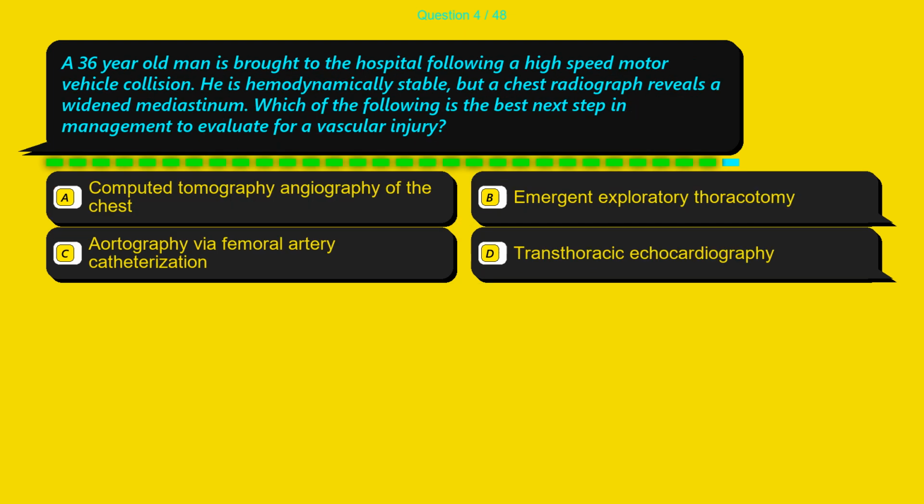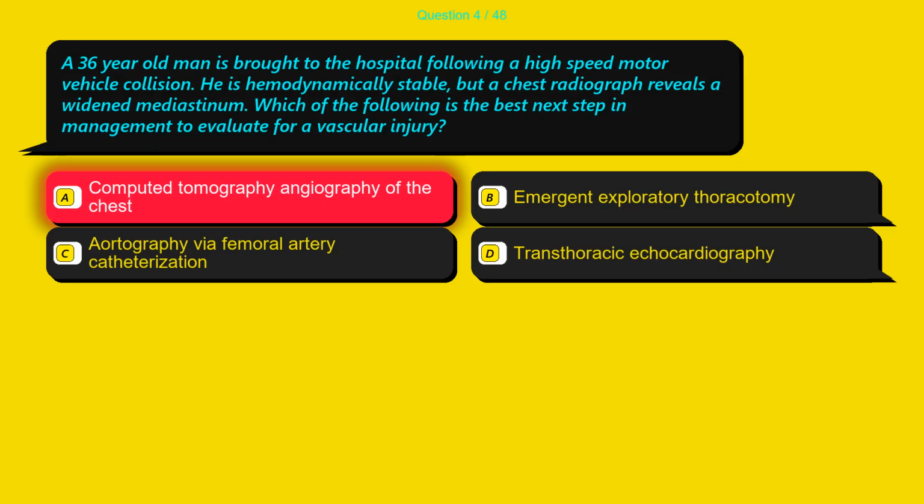Question 4. A 36-year-old man is brought to the hospital following a high-speed motor vehicle collision. He is hemodynamically stable, but a chest radiograph reveals a widened mediastinum. Which of the following is the best next step in management to evaluate for a vascular injury? Option A, computed tomography angiography of the chest. Option B, emergent exploratory thoracotomy. Option C, aortography via femoral artery catheterization. Option D, transthoracic echocardiography.